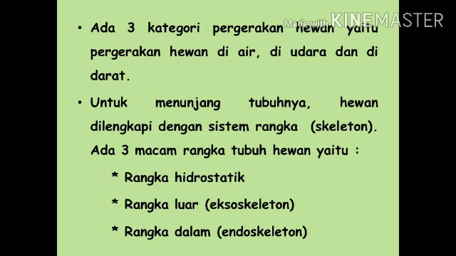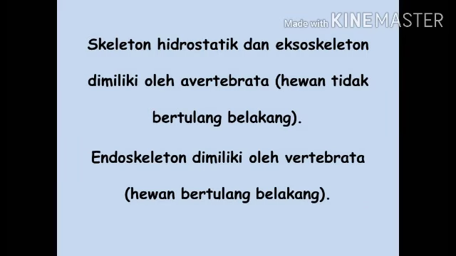To support their body, animals are equipped with a skeleton system. There are three kinds of animal body skeletons. They are the hydrostatic skeleton, the outer frame or exoskeleton, and the inner frame or endoskeleton. Both hydrostatic and exoskeleton belong to invertebrates. Endoskeleton is owned by vertebrate animals with backbones.